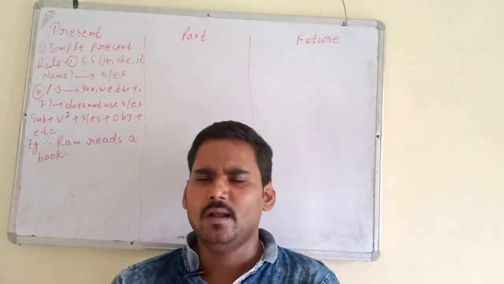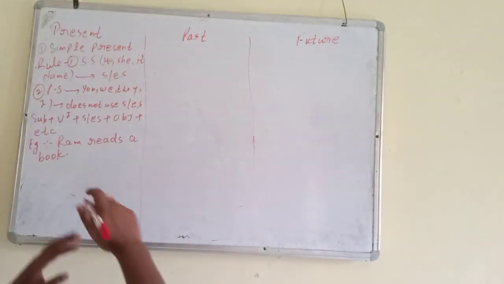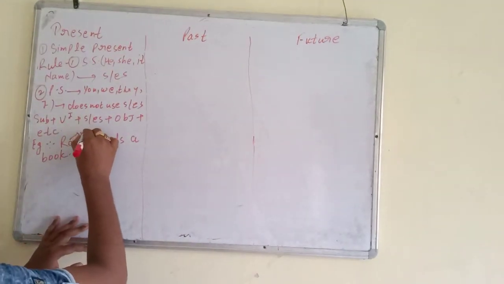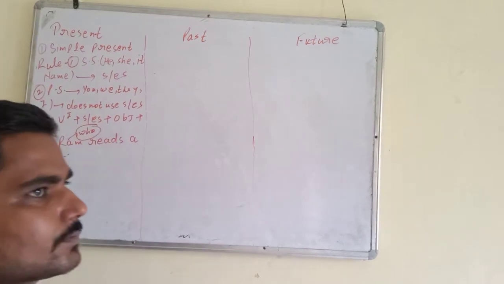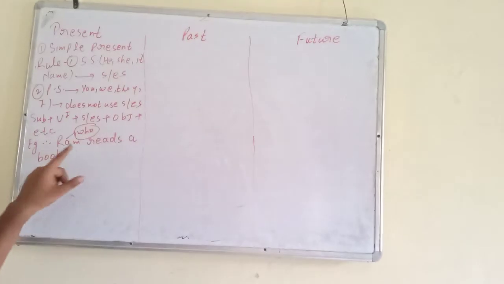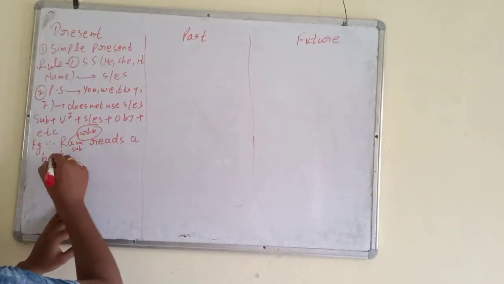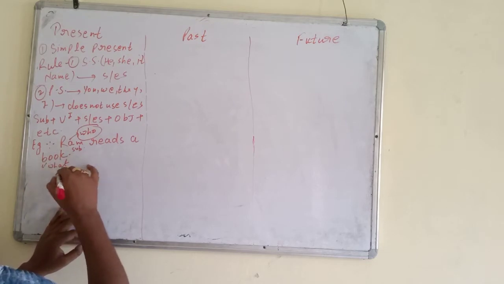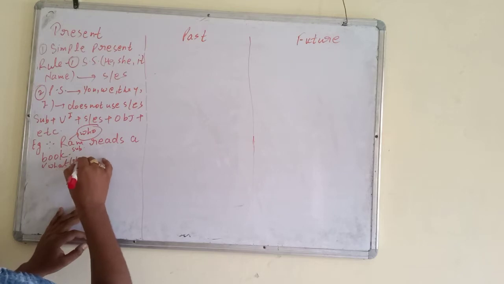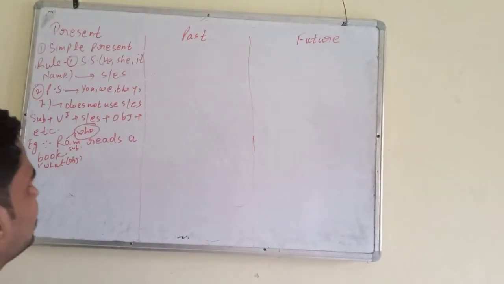I am going to tell very simple identification. By asking the question of who, we can identify subject. For example, Ram reads a book. Who reads a book? Ram. Then Ram is subject. By asking the question of what, we can identify object. Ram reads a book. What Ram reads, or reads what? A book. Then a book is object.